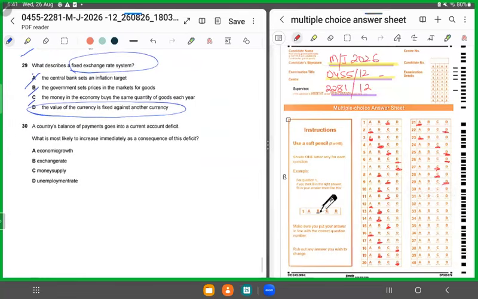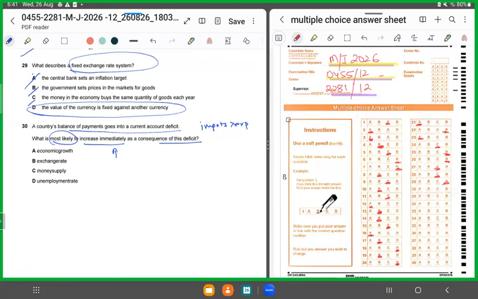Last MCQ: a country's BOP goes into a deficit. This means its imports are more than its exports. What is most likely to increase immediately as a consequence of this deficit? That means if the imports are more than exports, what would immediately increase? Economic growth, exchange rate, money supply, or unemployment rate?